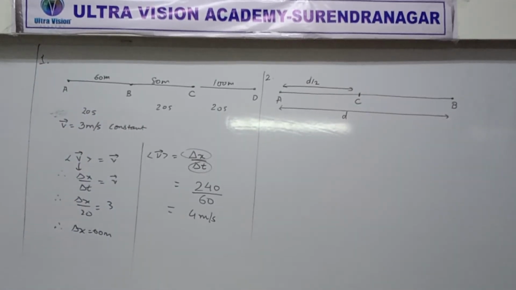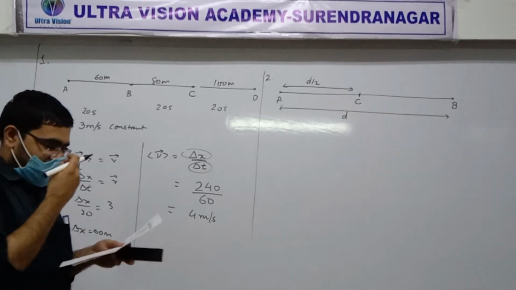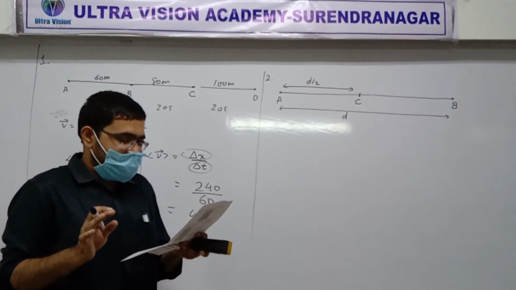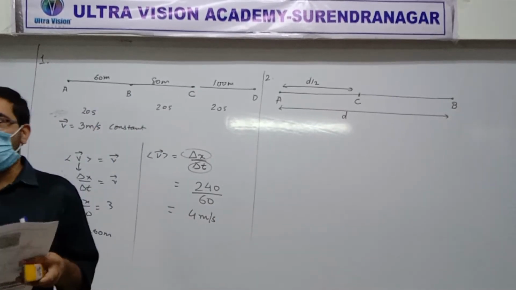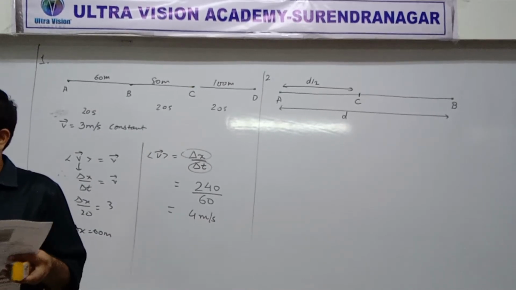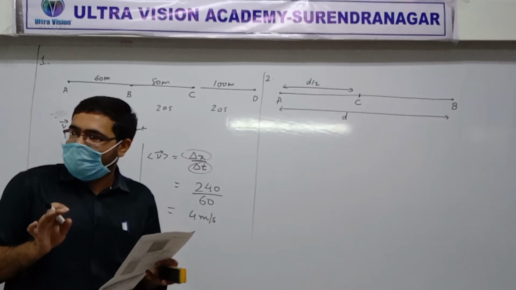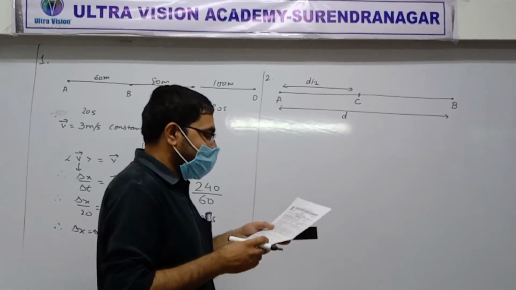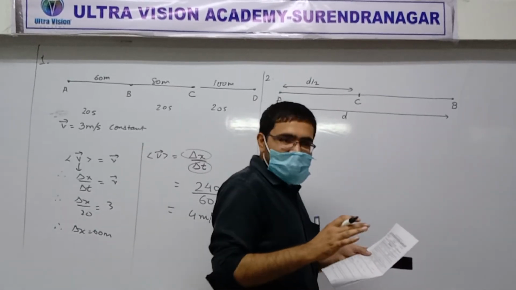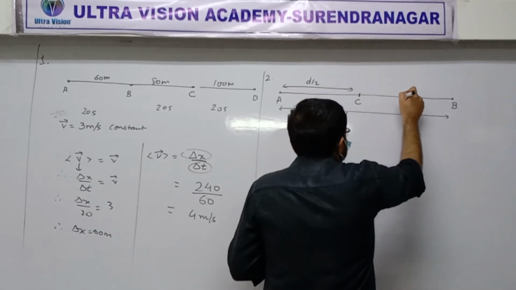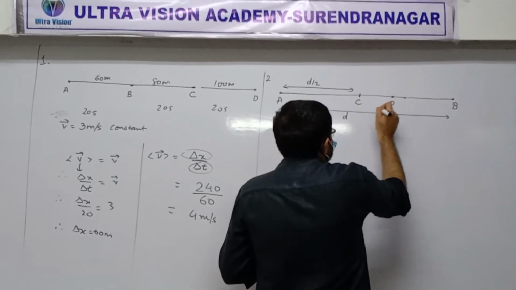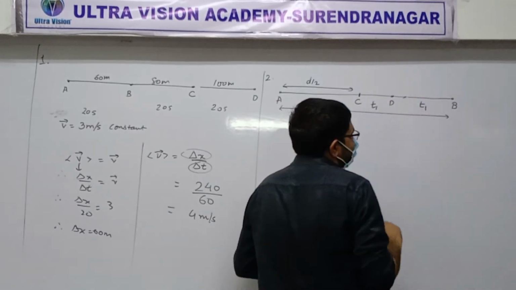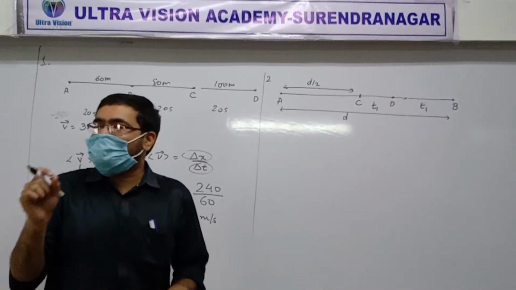Next, the other half of the distance is covered in two equal time intervals with speeds of 4.5 meters per second and 7.5 meters per second. The other half, where is the other half? It is covered in two equal time intervals. So let's say that C to D took time interval T1, then D to B also took time interval T1. Did you understand? Yes, sir. Equal time interval.